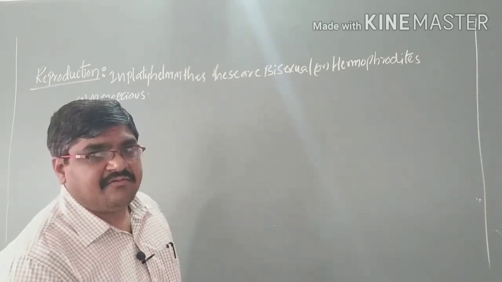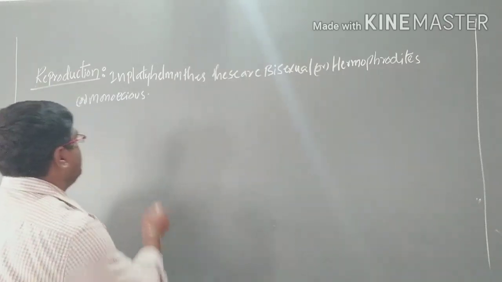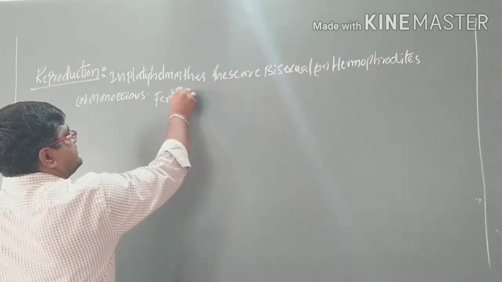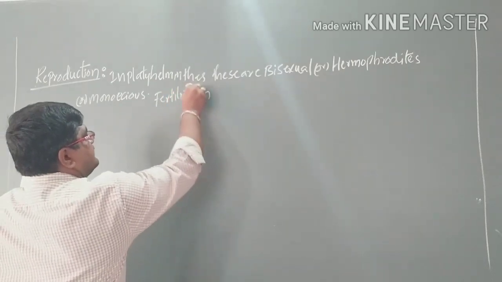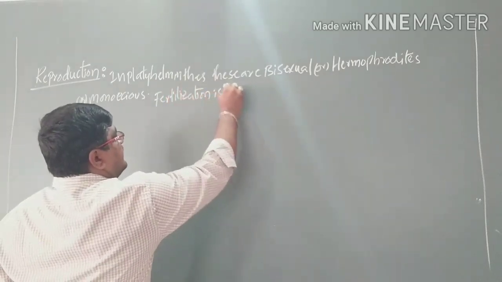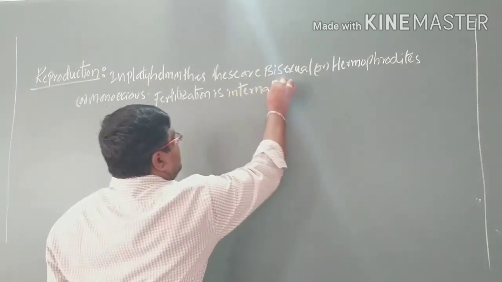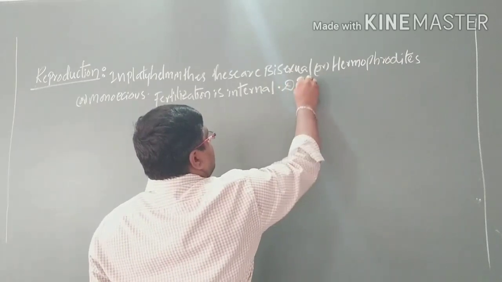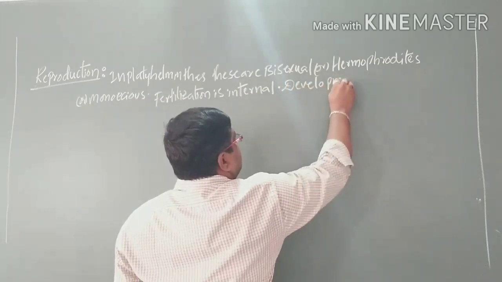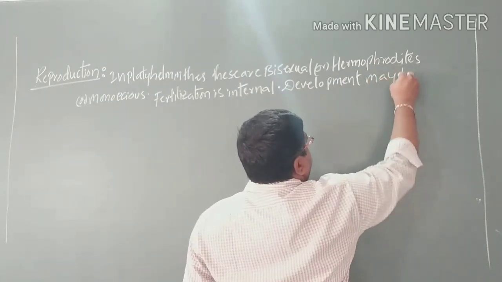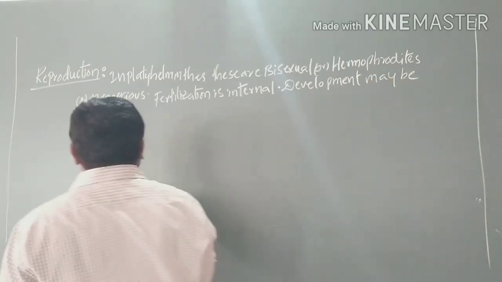So here the fertilization is internal, and the development may be direct or indirect.